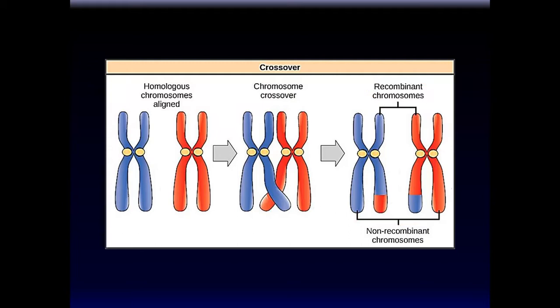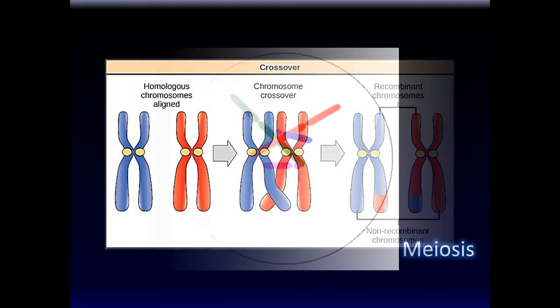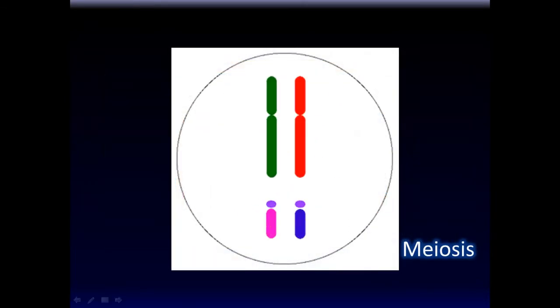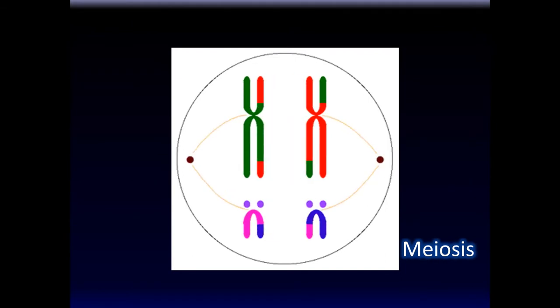in meiosis. The other thing that I just want to bring to your attention is the farther away genes are, the more likely that they will be separated from each other. Okay, that's just because of simple anatomical restrictions, right? So if these are close together, more likely they will stick to each other, right? But if they're farther from each other, it's more likely that this guy will be separated from that guy. So the closer the genes are together, the more likely that they will stay together. The farther away they are from each other, the more likely that they will be separated because of crossing over. Now, here's meiosis again, crossing over.